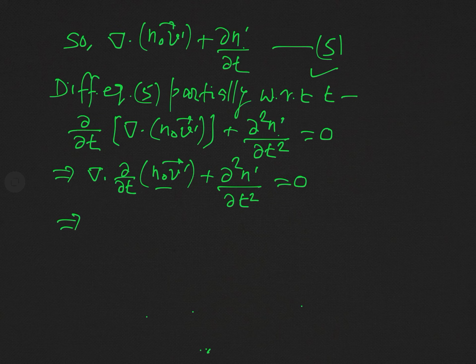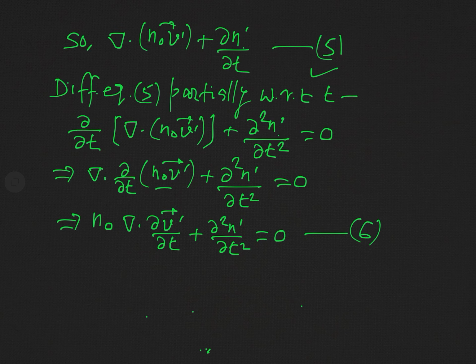So we will take this n naught outside of the operator, and our result will be n naught del dot del v dashed by del t plus del 2 n dashed by del t square, and this is equal to 0. Say this is equation number 6.